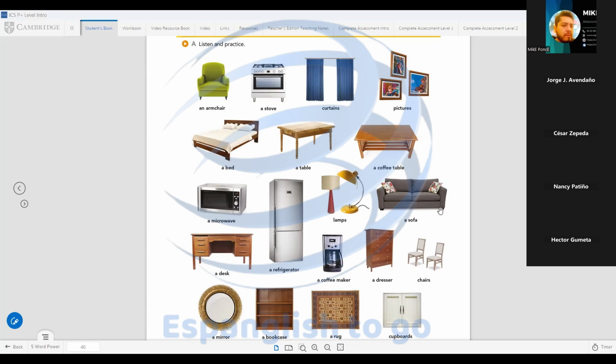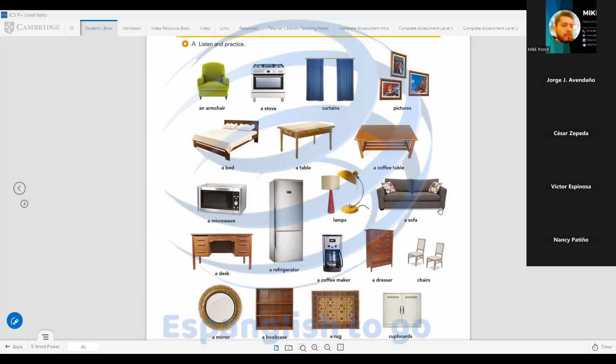Okay, students, questions with this vocabulary? Stove is el horno o toda la estufa? It's the complete, yes. Stove. The little part is oven, like microwave oven, conventional oven. The complete is stove. Okay. Perfect. Any other question?